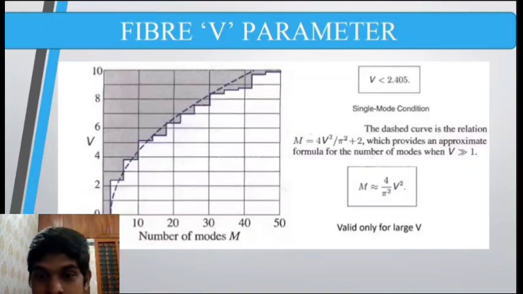For larger values of V, that is when V is much greater than 1, we can approximate M as approximately equal to 4V squared by pi squared. This equation is only applicable for larger values of V. So for single mode fiber, the value of V is going to be lesser than 2.405. For multimode fiber, the value of V is going to be greater than 2.405. That is, the value of M is going to be greater than 1 for multimode fiber.